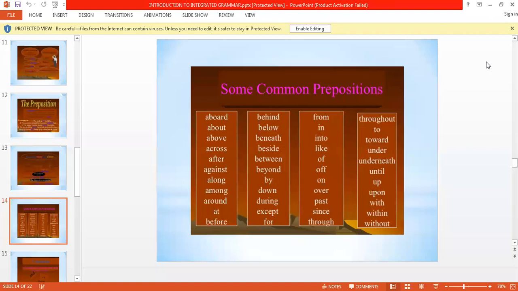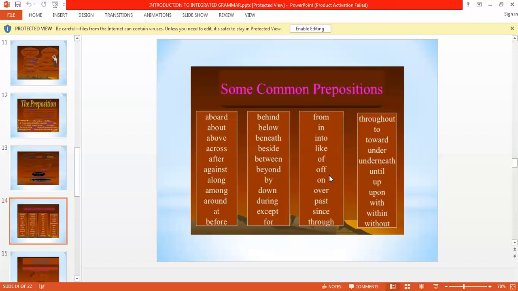So there are some common prepositions: about, across, after, against, along, among, around, at, before, behind, below, beneath, beside, between, beyond, by, down, during, except, for, from, in, into, like, of, made of, or in relation of something. But there is a difference in of and off. Off means to come down or to take away.